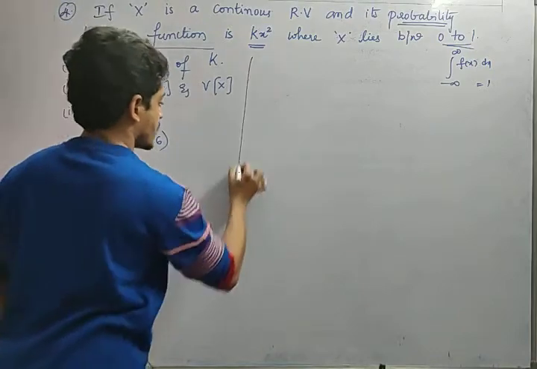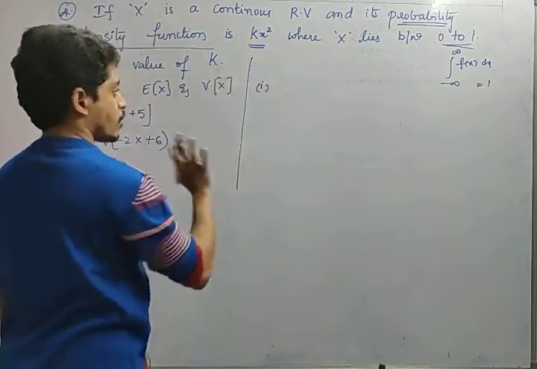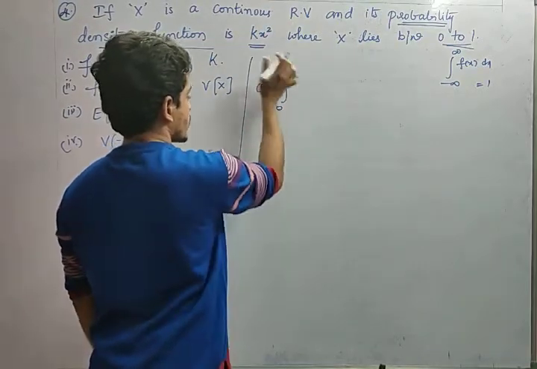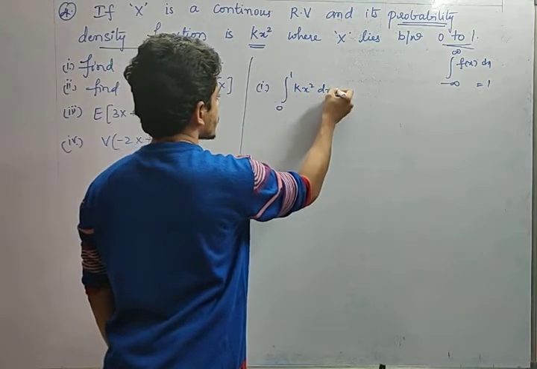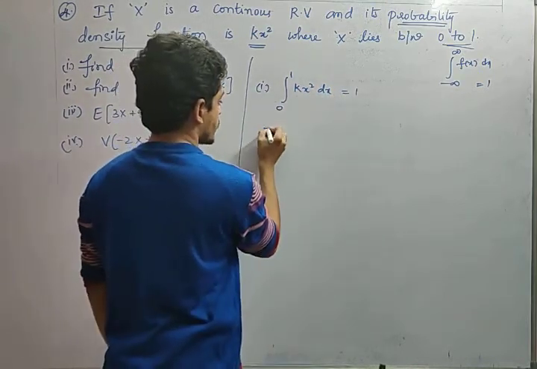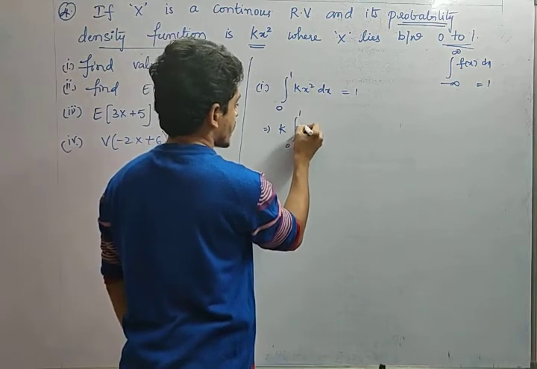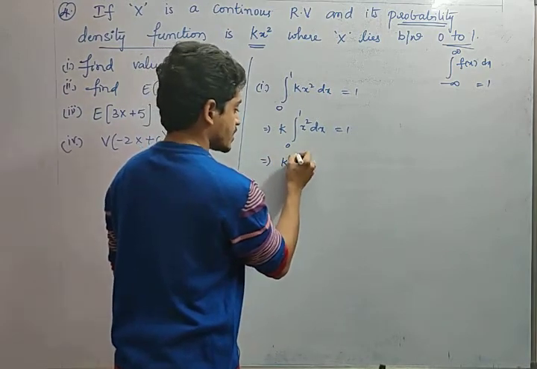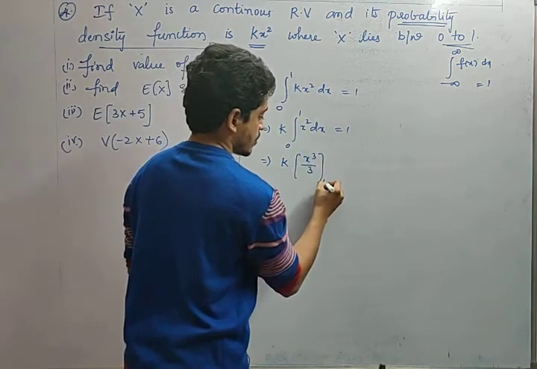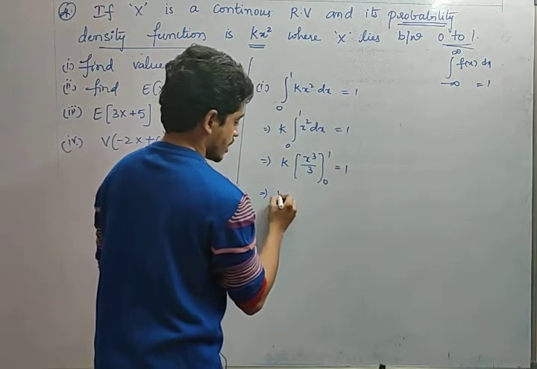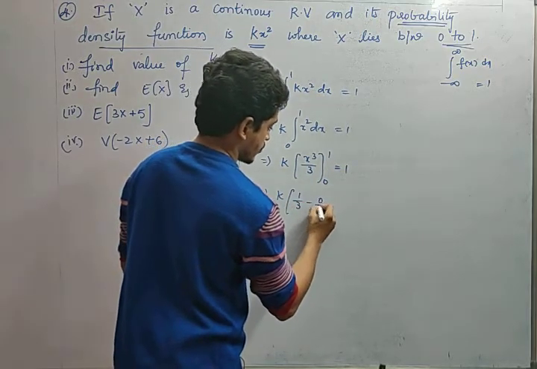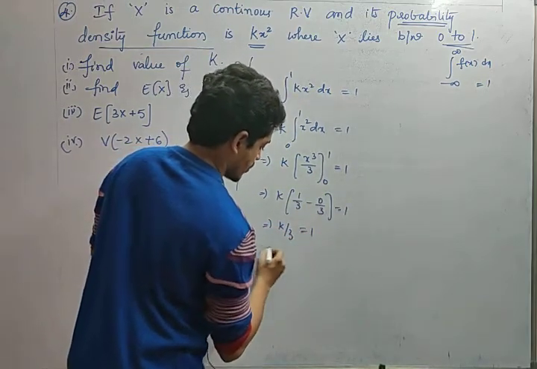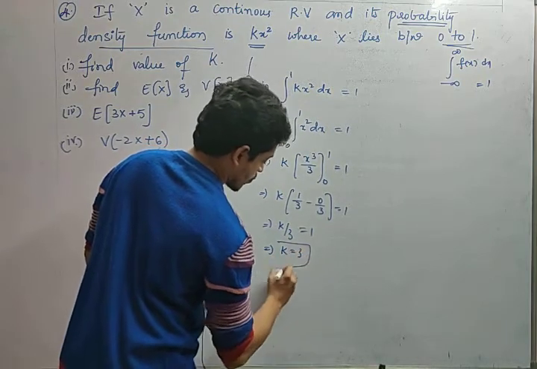What is the first question he has asked, friends? The first question is to find the k value here. Okay. So what is f of x? Kx square. So integral with limits 0 to 1 of kx square into dx is equal to 1. So k is a constant which comes outside. So k times integral 0 to 1 of x square dx is equal to 1. What is the integral of x square, friends? X cube by 3. Yes or no? X cube by 3 from 0 to 1 equals 1. So k into 1 by 3 minus 0 by 3 is equal to 1. So upper limit minus lower limit, k by 3 is equal to 1, where k equals 3. So what is the value of k, friends?